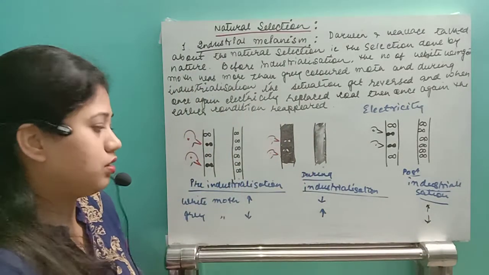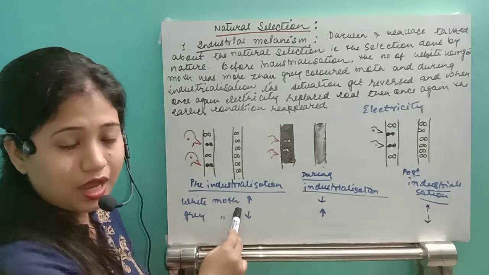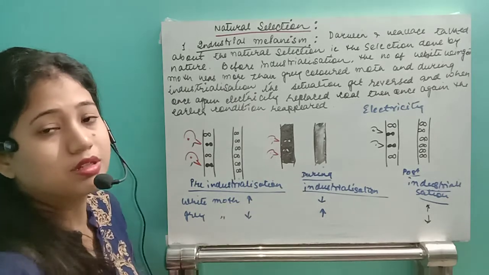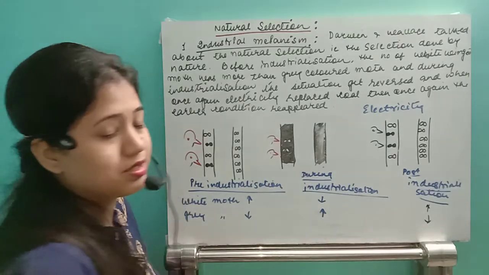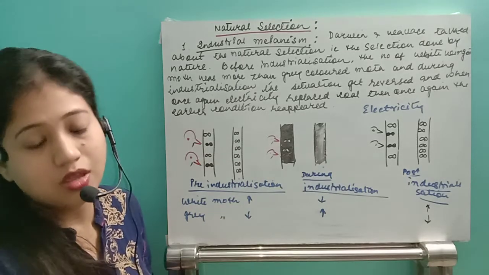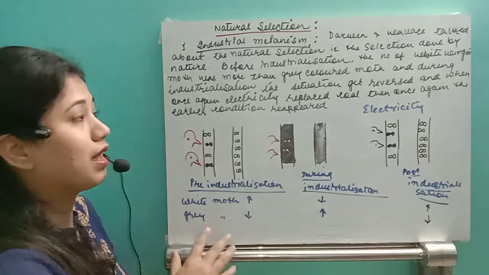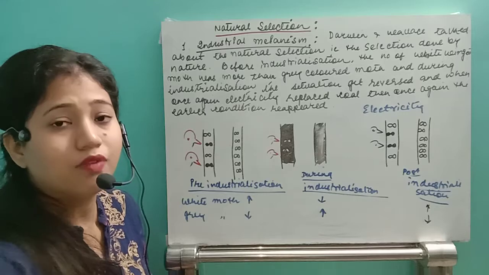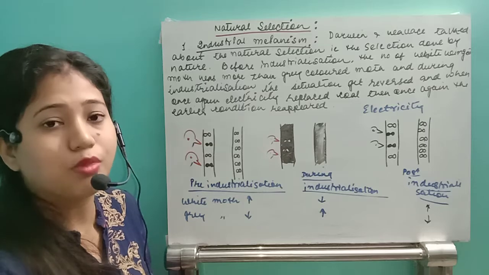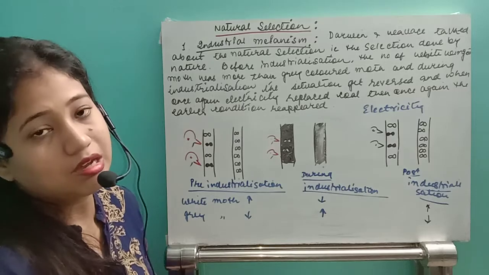So first of all, in the pre-industrialization period, the white colored moth was very high and the grey colored moth was very few. During industrialization, the whole phenomenon got reversed, and during post-industrialization, once again the earlier condition appeared like the pre-industrialization period. So the same thing had happened once again. What is that? This is industrial melanism. Depending upon just the color, one colored moth was selected by nature, and the other colored moth was not selected, so that's why its population declined. So this is also one example of natural selection. This is evidence of evolution.